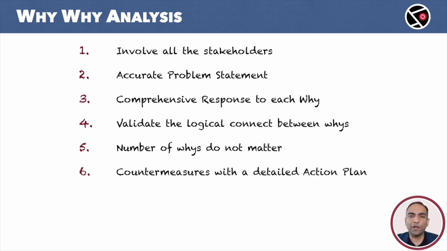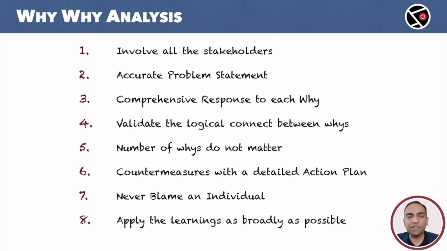Number 6. Countermeasures with detailed action plan. For each action item, define the task, identify the person responsible, and define the schedule. Track the progress carefully until the objectives are met. Number 7. Never blame an individual. We should focus on the process, the workflow. And finally, apply the learnings as broadly as possible. Share the outcome of why analysis with others. We don't want similar problems elsewhere. These 8 rules is all you need for a successful why analysis.